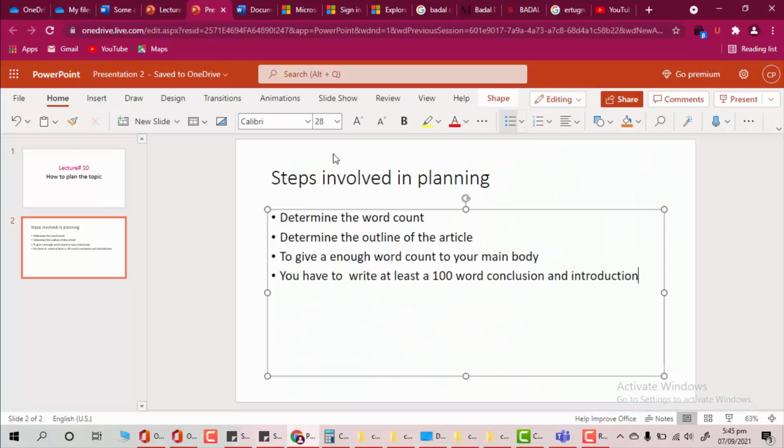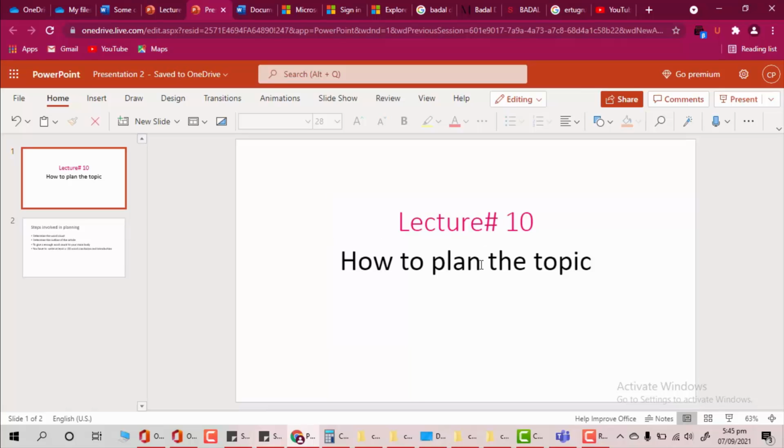Alright guys, so in this article we're going to talk about how to plan the topic. In the previous lecture we have done the research. Now it is time to execute our plan, to start planning how we are going to write our topic and how we are going to approach it. So for that, after the research, you have prepared a document one, which is your rough draft.